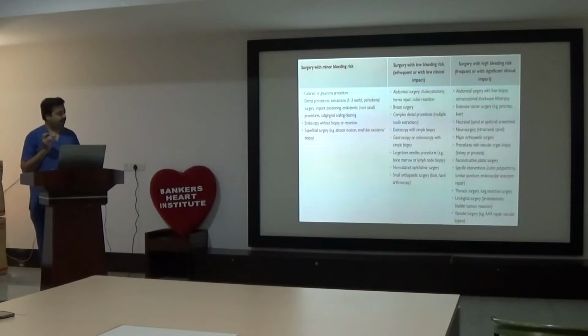And there is one more category, very high risk, that requires neurosurgical and spinal intervention. That is here, neurosurgery, intracranial, spinal. But that will come in an exceptional group where even a small amount of bleeding can lead to a major catastrophic event.